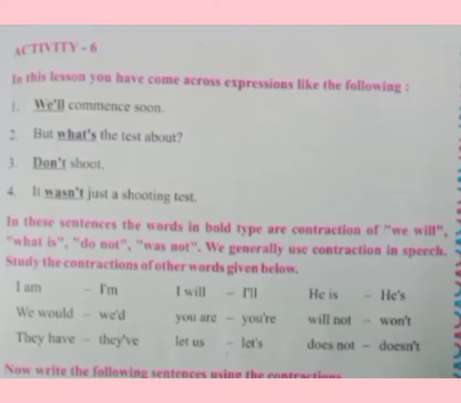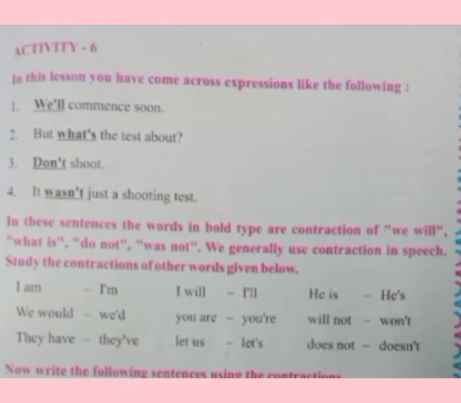Now, activity 6. In this lesson, you have come across expressions like the following. We will commence soon. Now, we and will is written together. But what's the test about? So, what and is written together. Do not is written don't shoot. It wasn't just a shooting test. So, was and not is written together.